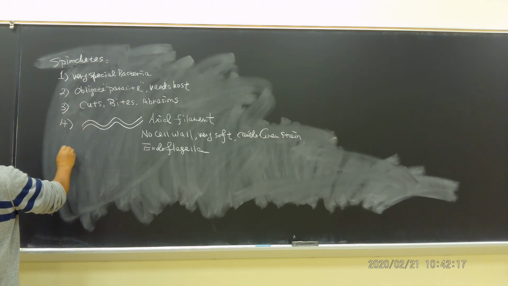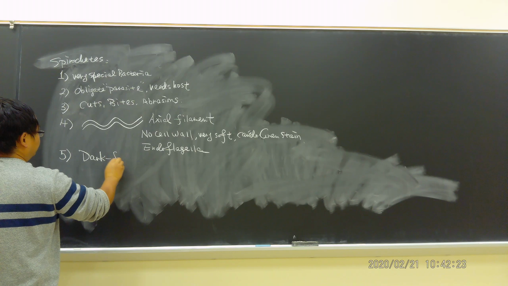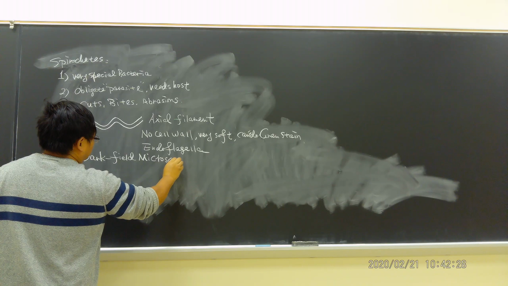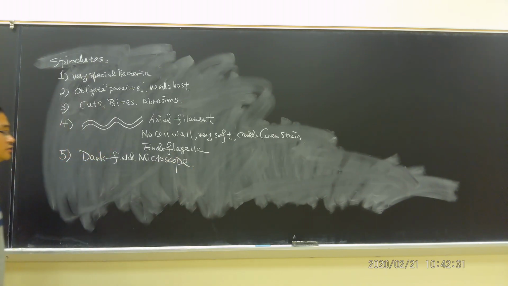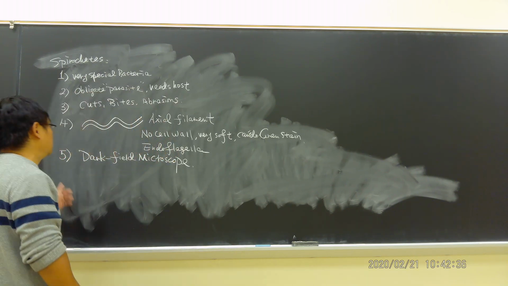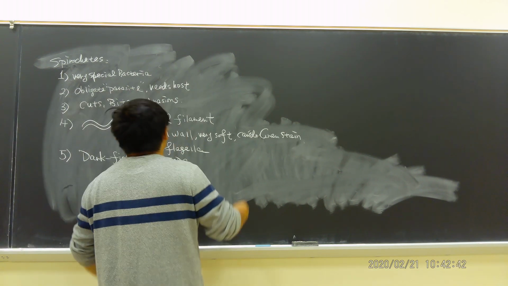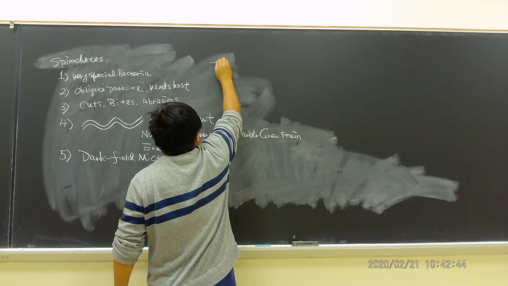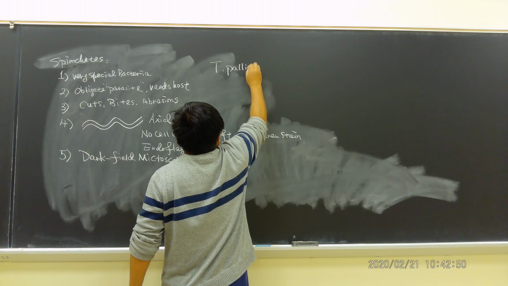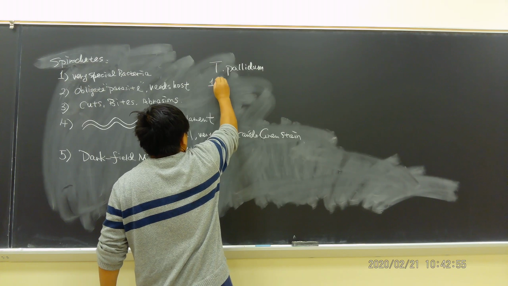Now, how do we diagnose it? If you still remember, we need to rely on the dark field microscope. Remember, there is a block underneath the condenser, so the light going through the specimen is perpendicular. So we need to rely on the dark field microscope. This is something I want to mention at the beginning. Now, I want to mention the first one, which is Treponema pallidum. Treponema pallidum causes syphilis.